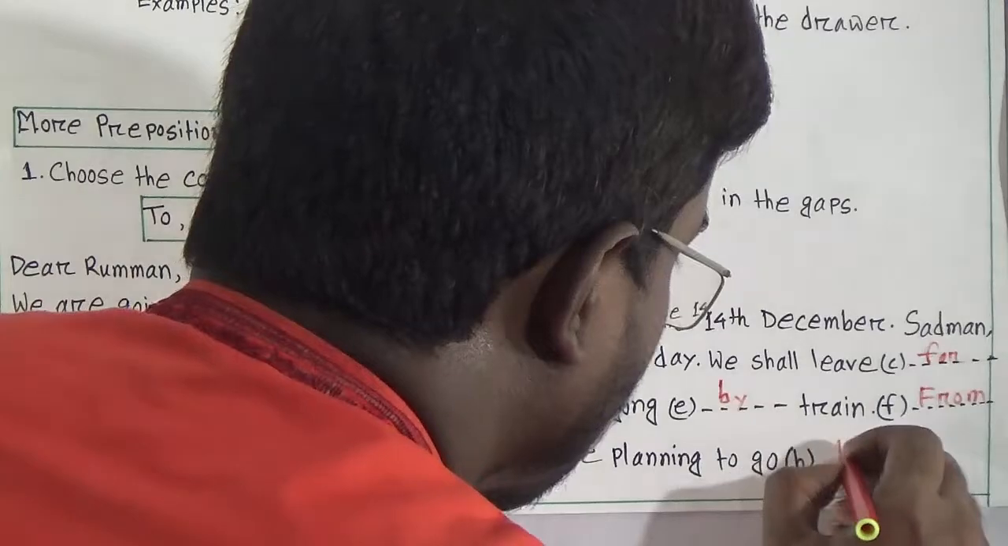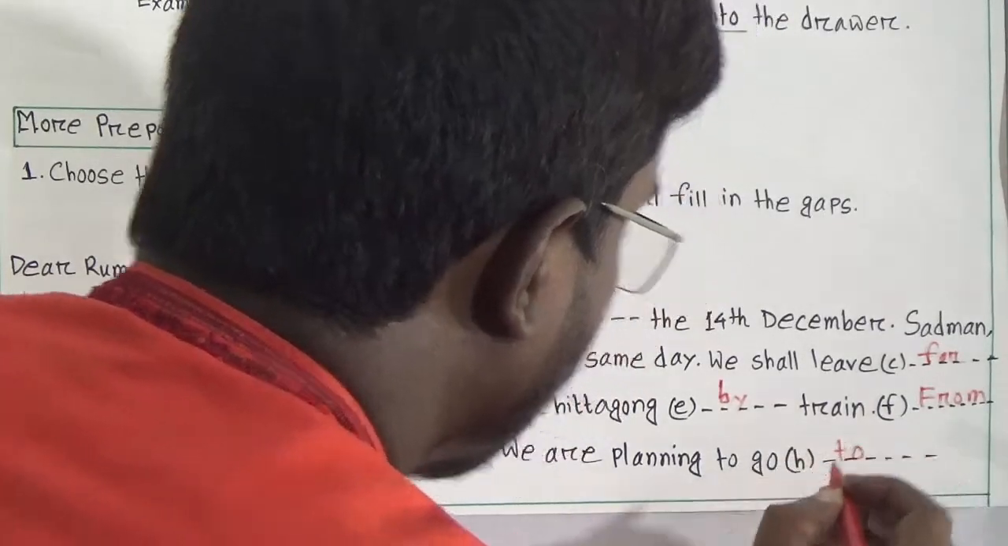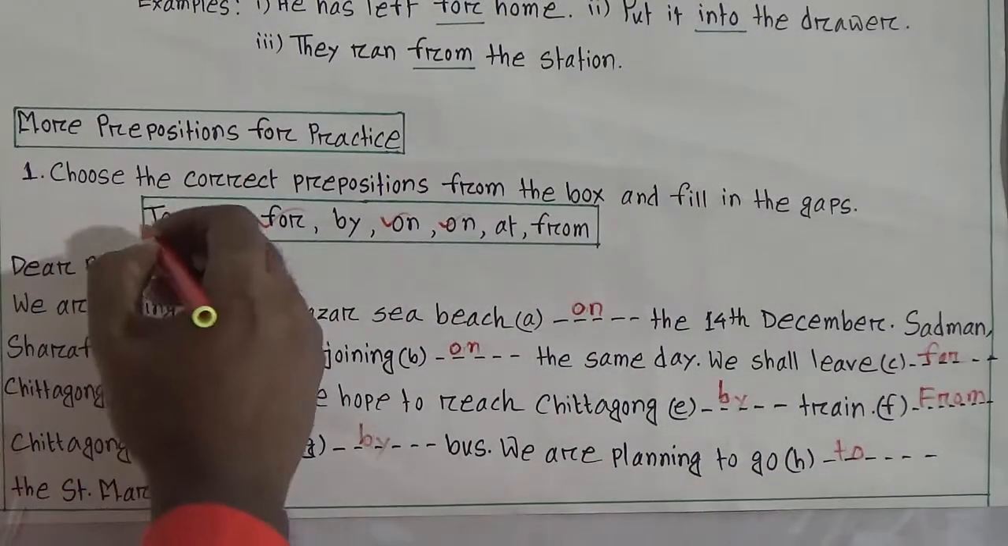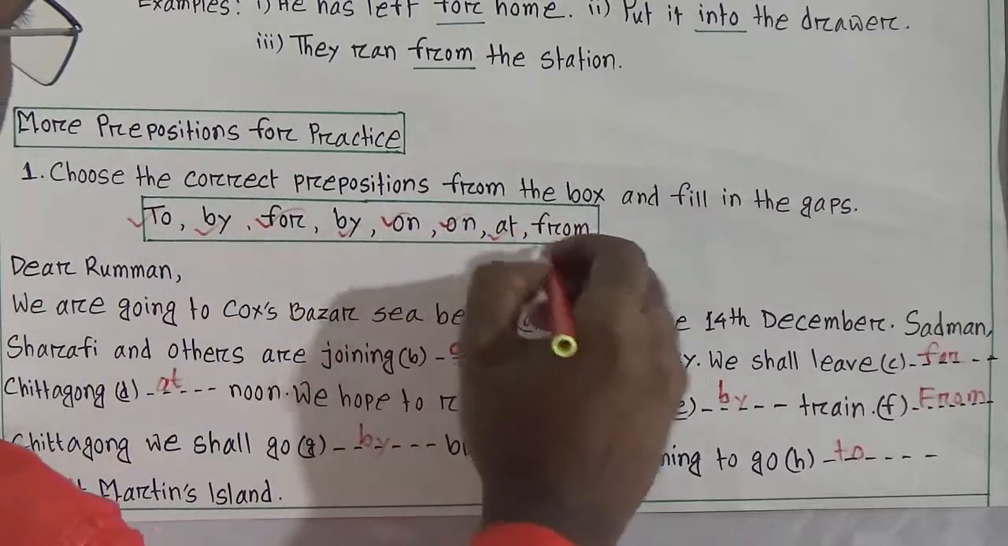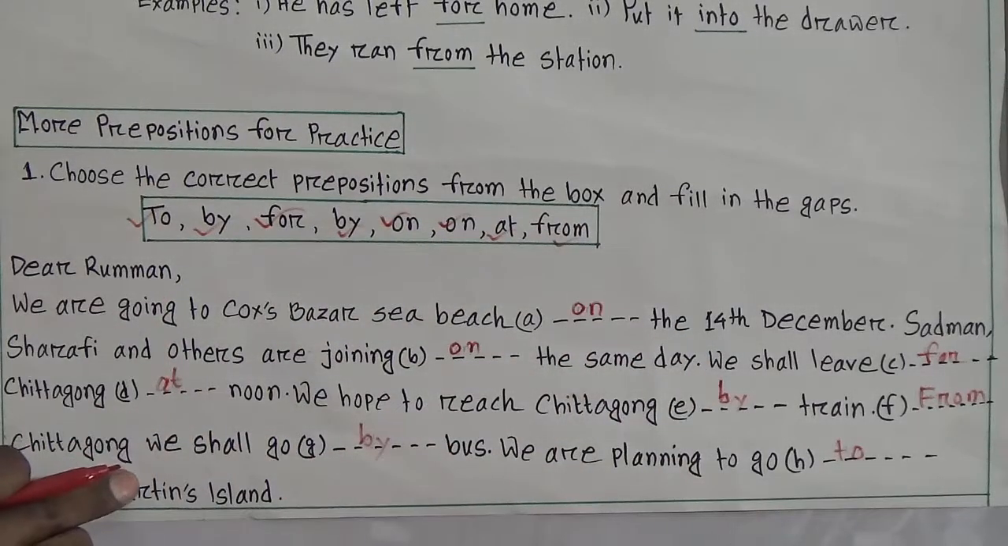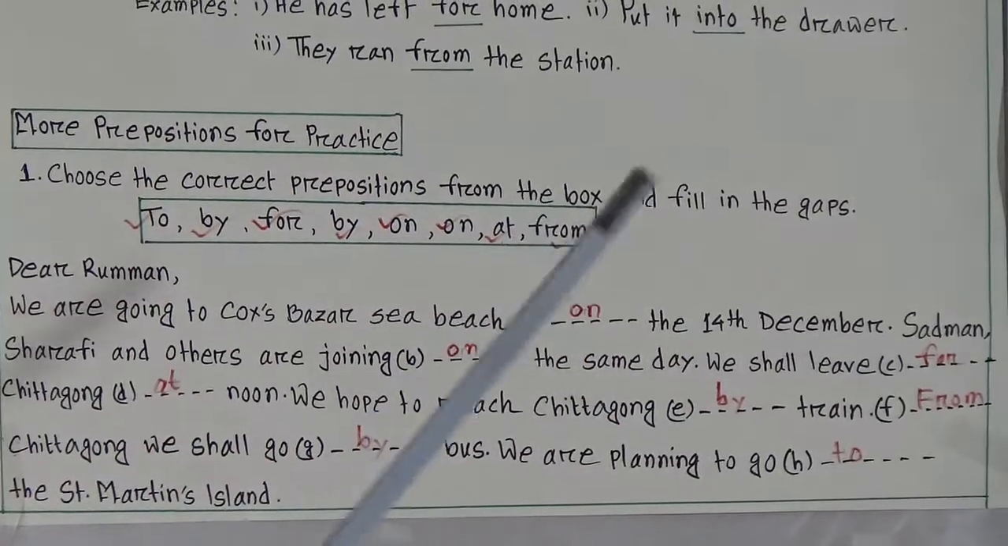It is related, that means after go that will be the preposition to. So all are done here: to, by, at, from. So number 1 is done. Now we will go to the second one.